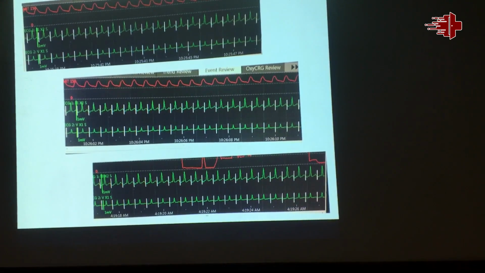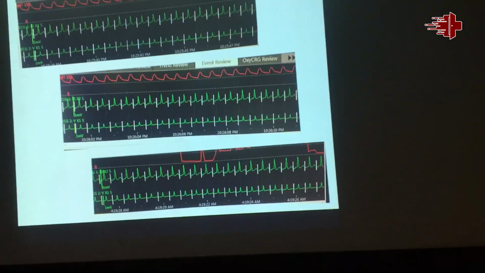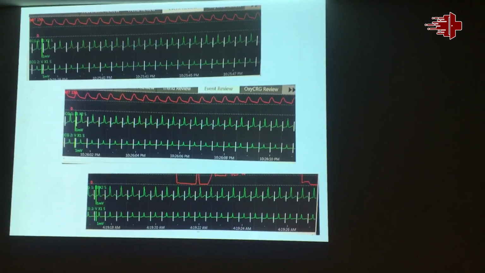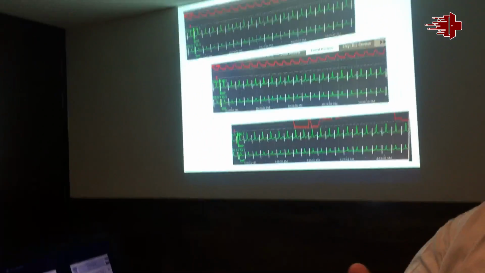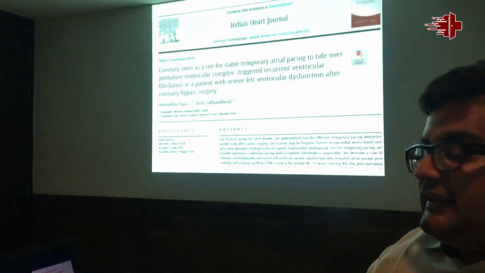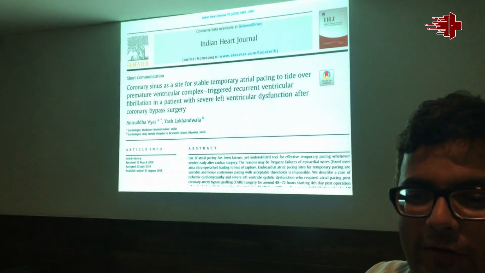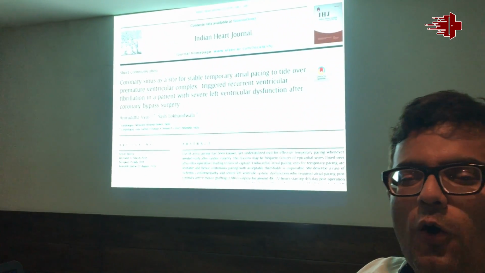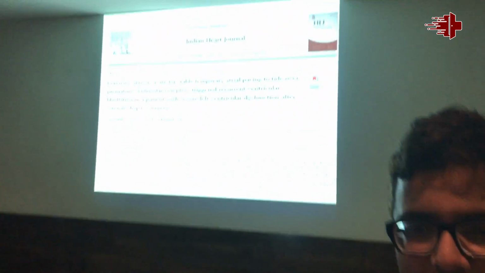It took all the drugs, amiodarone, Xylocard, beta blocker, to act on those PVCs. To suppress the PVCs, it required 48 hours. So he was put on general anesthesia, complete knockdown. And this is how it worked. This was the first of its kind ever reported, where the coronary sinus was used as a site for left atrial pacing. And we could also publish it.